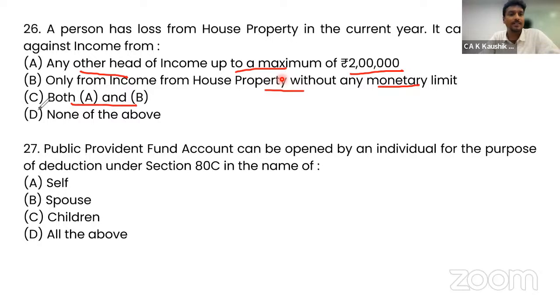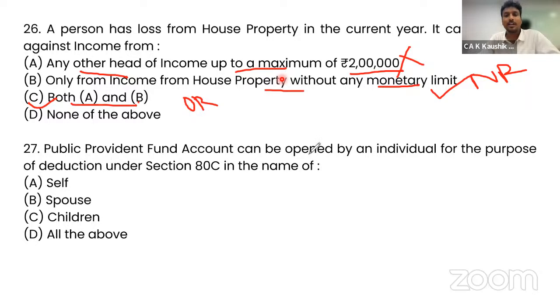So C is the correct answer under old regime. If you're going for new regime, A is not applicable, set off against other heads of income is not applicable, and only income from house property without any monetary limit, B, is correct. So either way, you can select C directly.